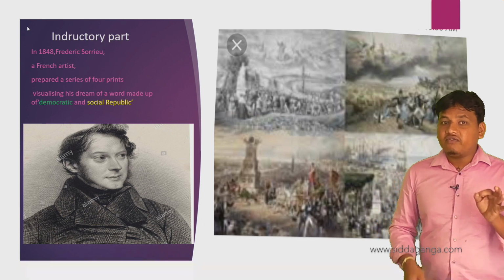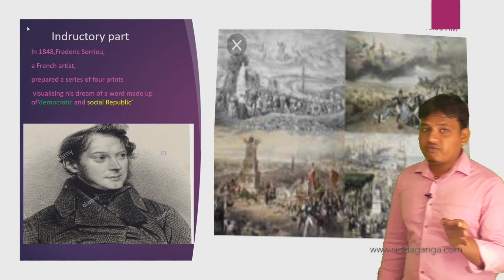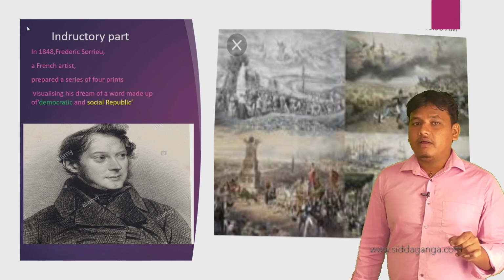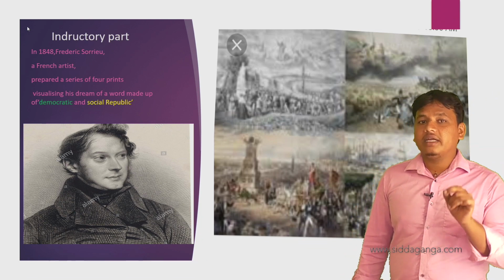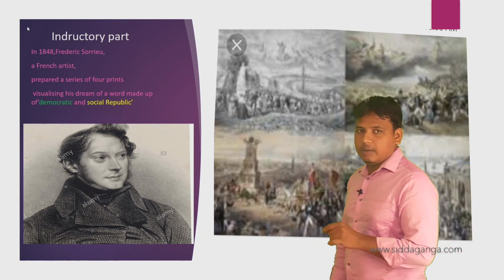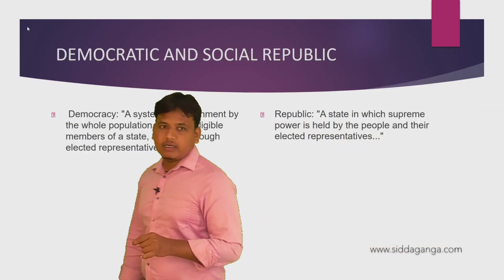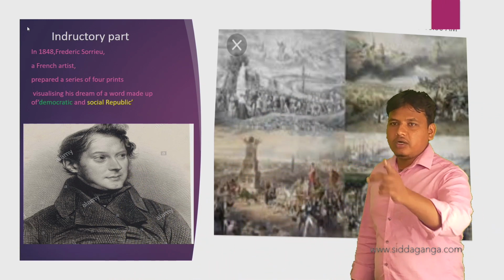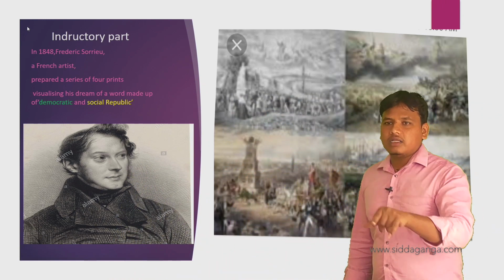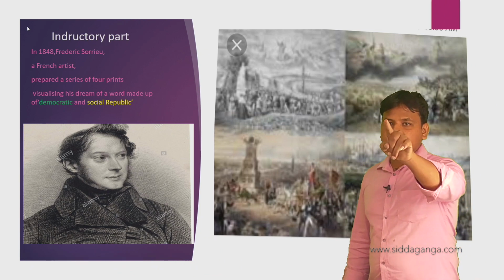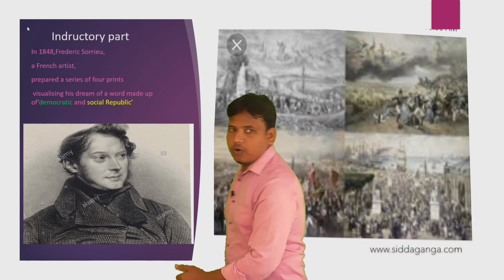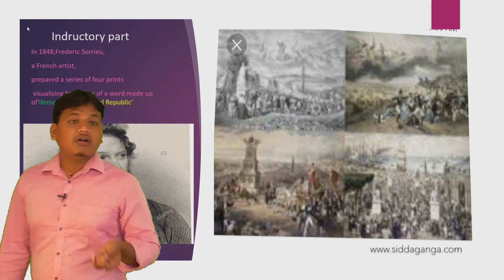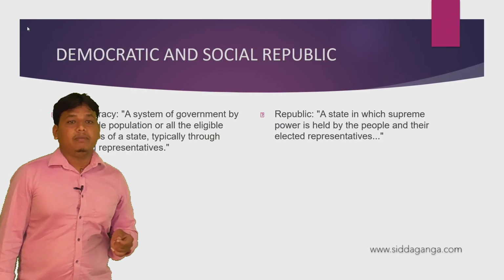Frederic Seurat, a French artist, prepared a series of 4 prints visualizing his dream of a world made up of democratic and social republic. Students have seen figure 1. 1, 2, 3, 4. 4 among them. We have to take the first figure. Next, let us move. Visualizing his dream of a world made up of democratic and social republic.